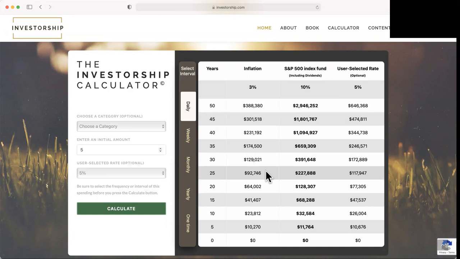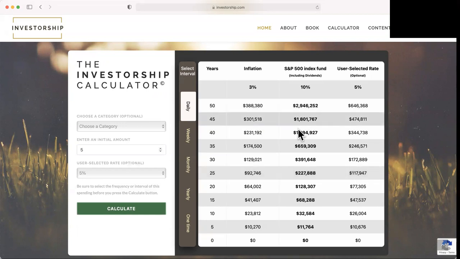So it may not be a $5 latte. It may be a $92,000 forfeiture of wealth over the next period of time. That's what would have been spent. However, the same amount of money going into an S&P index fund at the end of 25 years would be worth a little over $250,000, $227,000. In a passbook savings account at 5%, it would have grown to $117,000 plus a little bit of change.